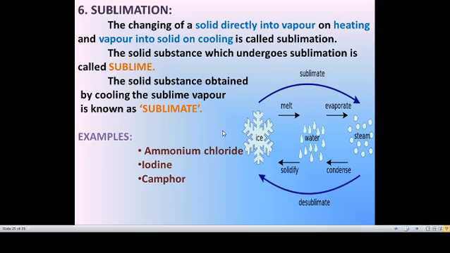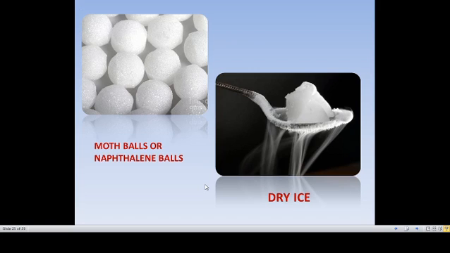And what does sublimate mean? The substance obtained by cooling the vapor is called sublimate. After cooling the vapor we get some substance, so that is called sublimate. Examples of substances which undergo the sublimation process are ammonium chloride, iodine, camphor. And also mothballs.